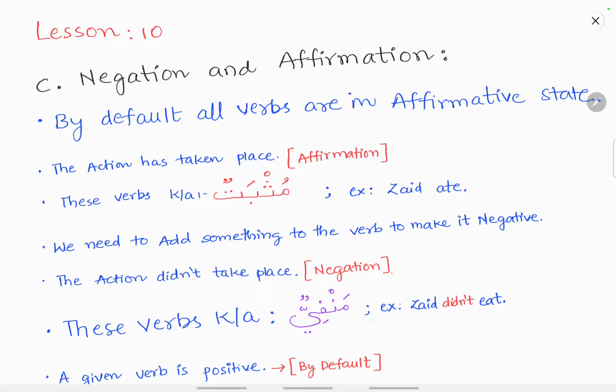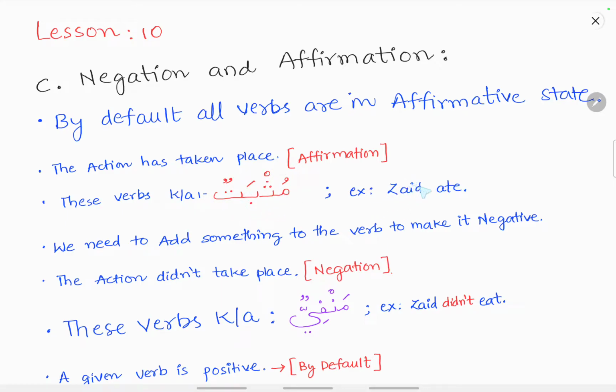Last class we finished the era of verbs. Today we will see the third characteristic of a verb, that is negation and affirmation. By default all the verbs are in the affirmative state. What is affirmation? The action has taken place. When the action has taken place, it is known as affirmation. Such verbs are known as musbat verbs.